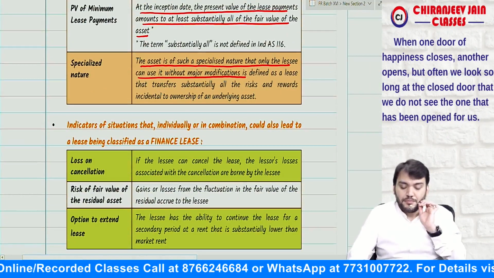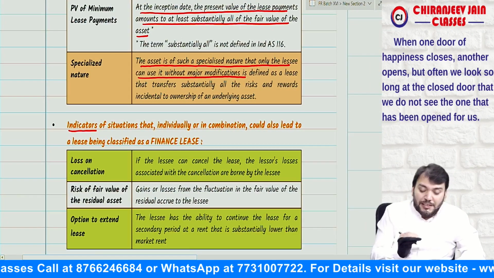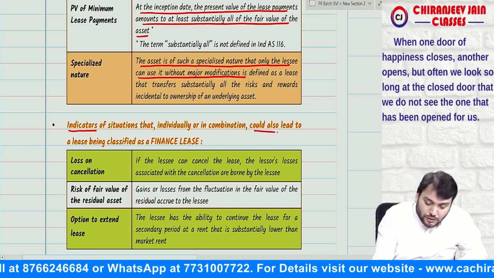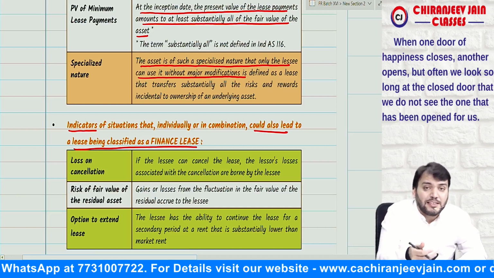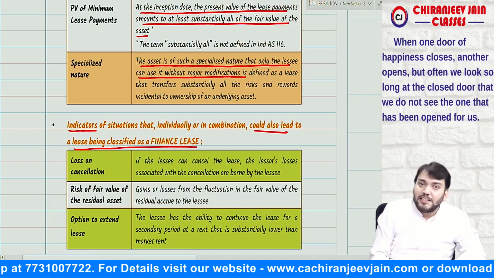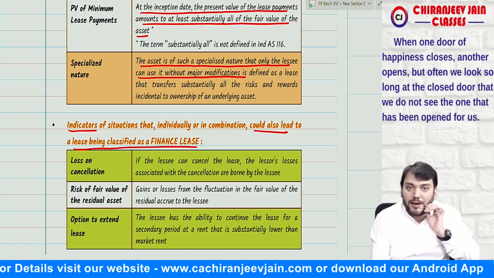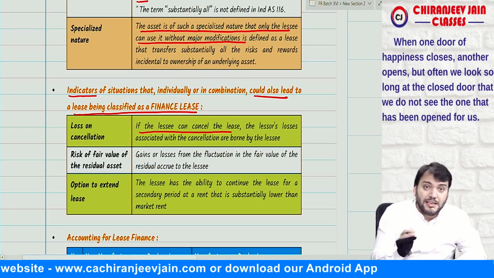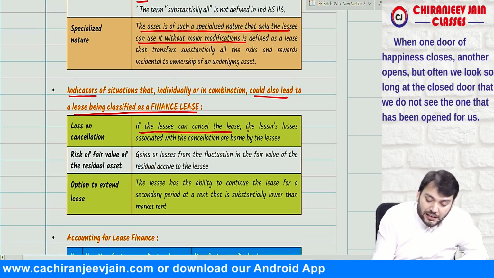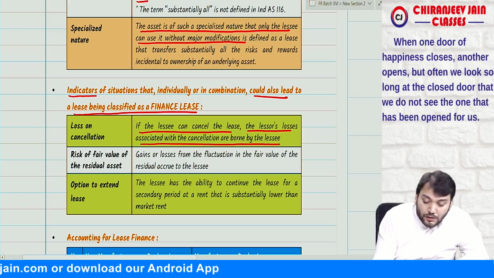Yes, sir. Now, Ind AS 116 has also given some indicators that could lead to a lease being classified as a finance lease. Apart from the examples, they have given some indicators also. If these indicators exist, then the lease will be classified as a finance lease. First, if the lessee can cancel the lease, and the lessor's losses associated with the cancellation are borne by the lessee.